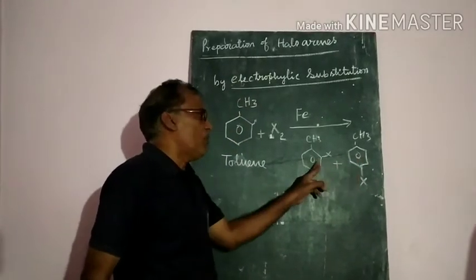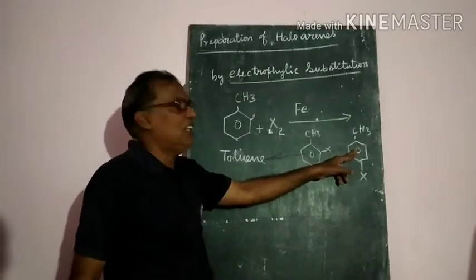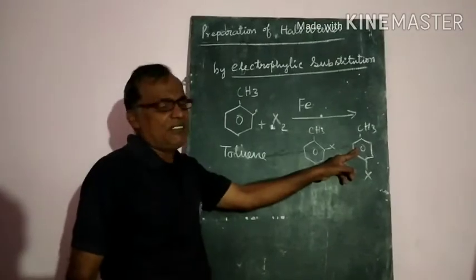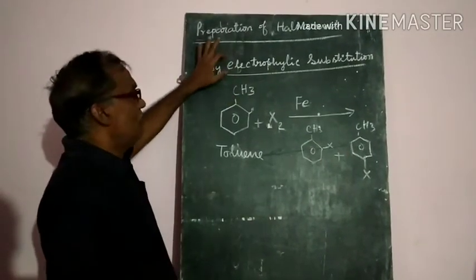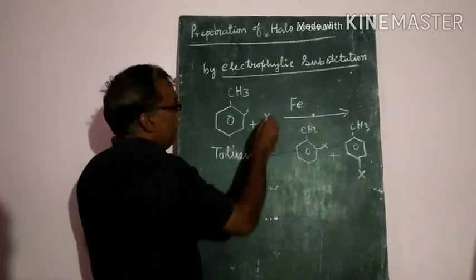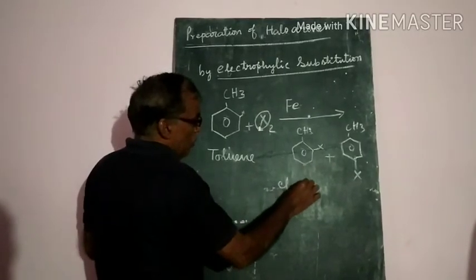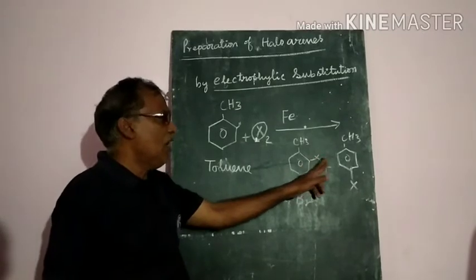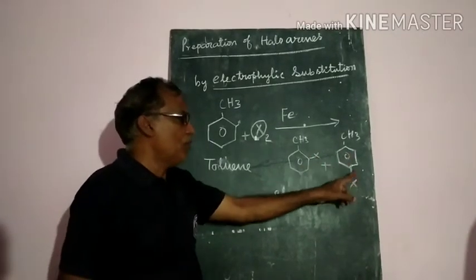Again, can we separate these two compounds or not? Yes, we can separate them very easily because their boiling points differ greatly. So this is called an electrophilic substitution reaction. We can prepare these only with chlorine or bromine. That means ortho-chlorotoluene or para-chlorotoluene, ortho-bromotoluene, para-bromotoluene.